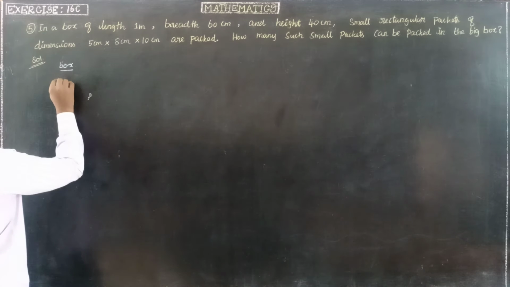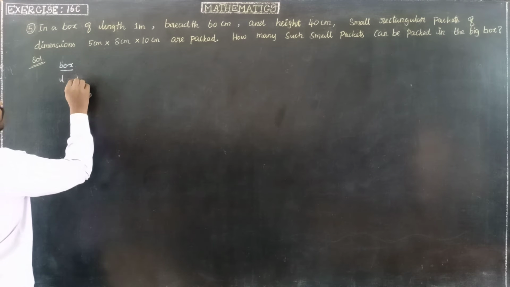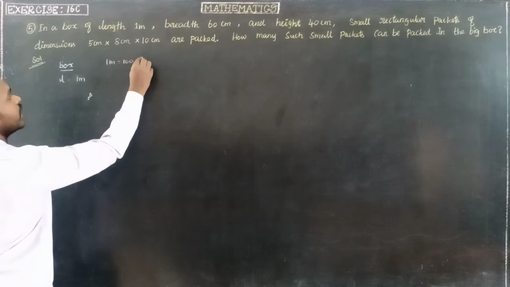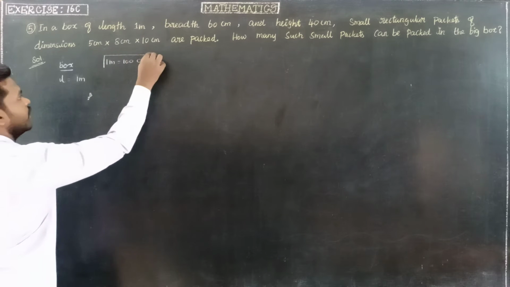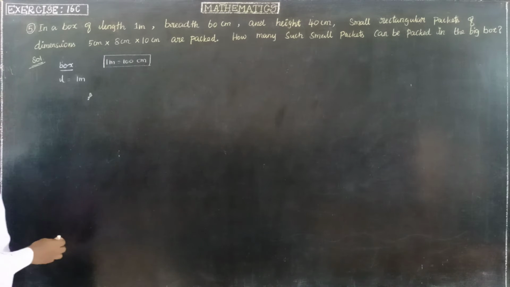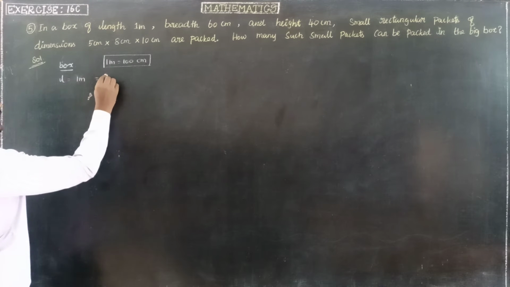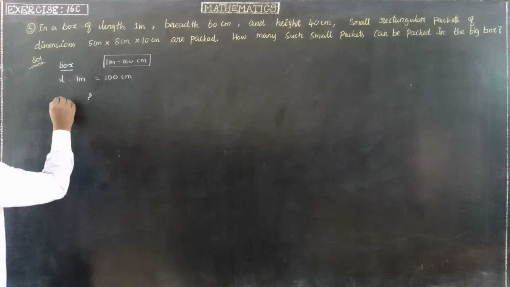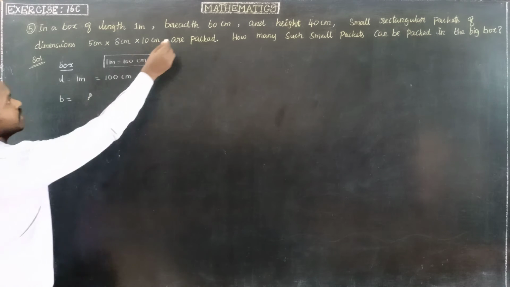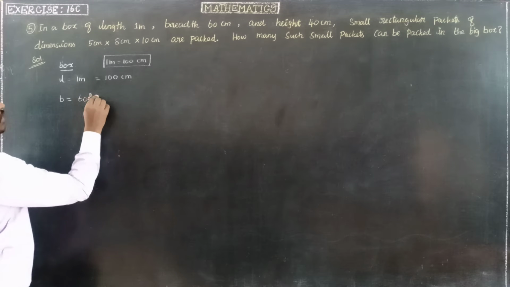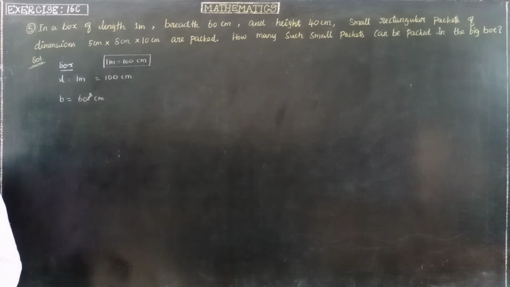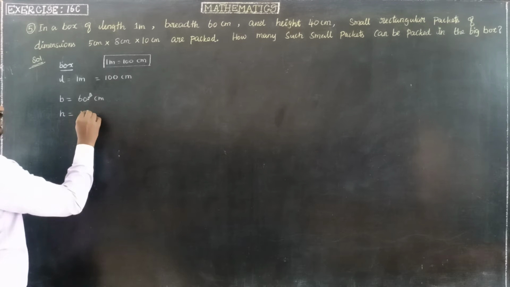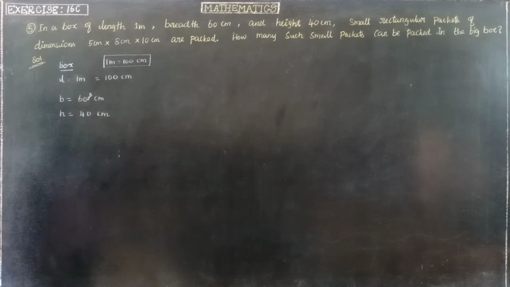Here length of the box L is equal to 1 meter. So we know that 1 meter is equal to 100 centimeter. This we know already. So length of the box 1 meter means it is 100 centimeter. And then breadth of the box is 60 centimeter, already given in centimeter. And the height of the box is 40 centimeter.